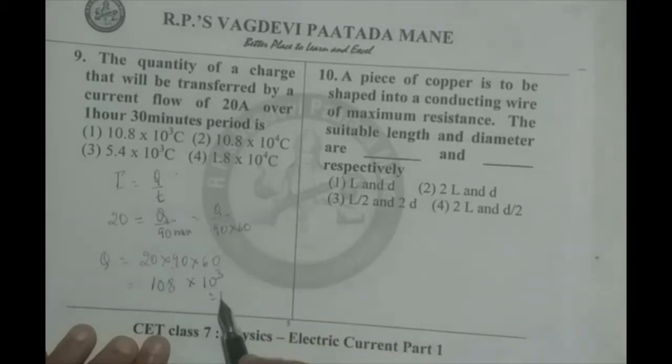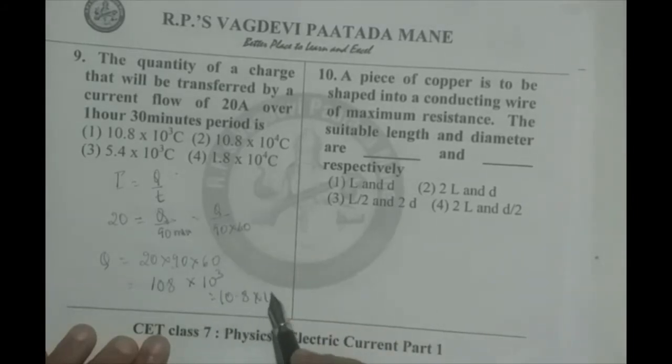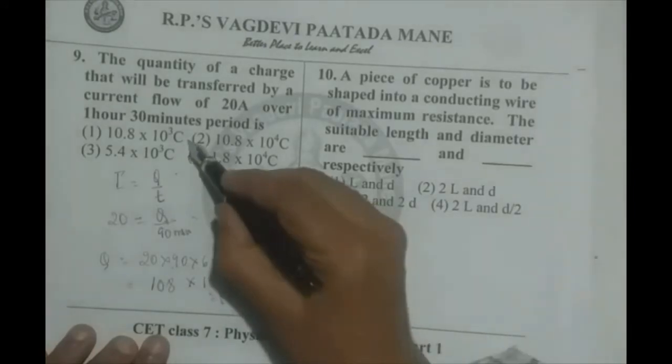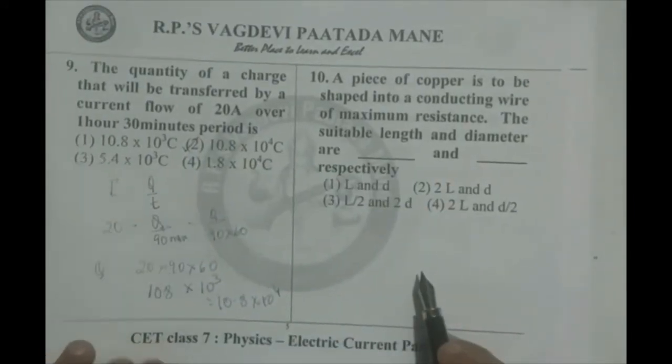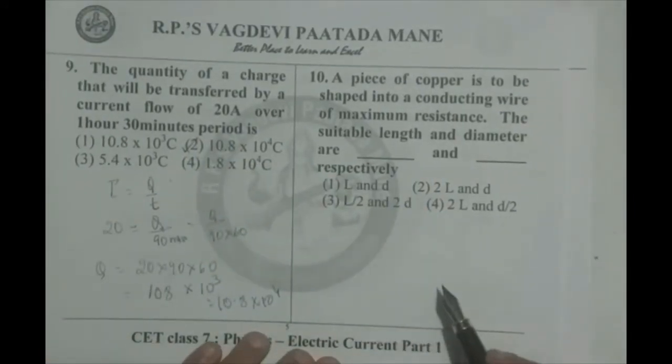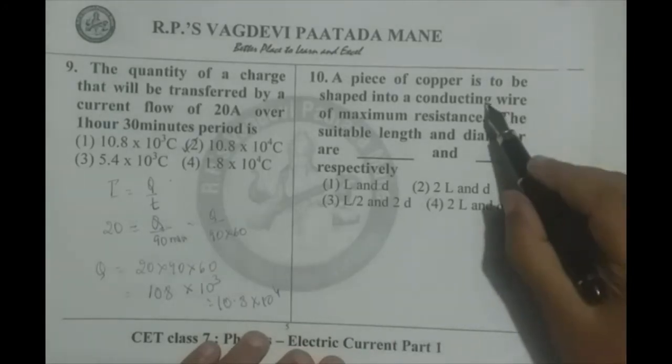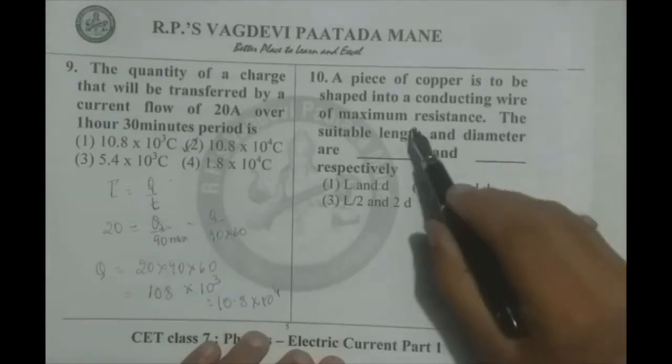Therefore, from that we can decide 10.8 into 10 raised to 4 as the option. Option 2 is correct.